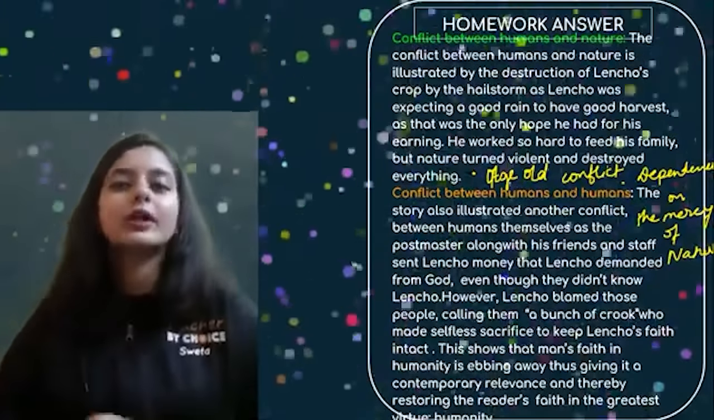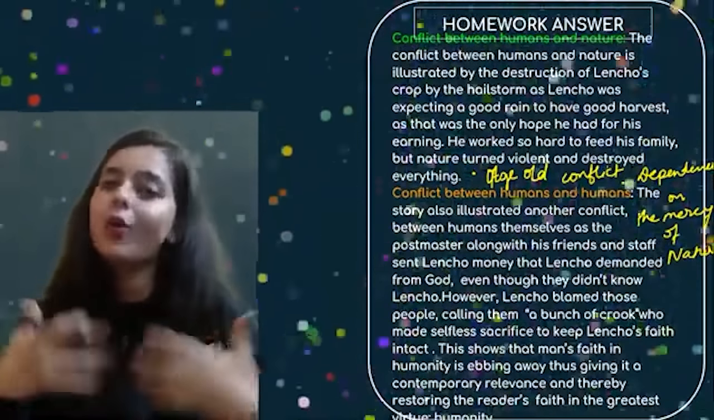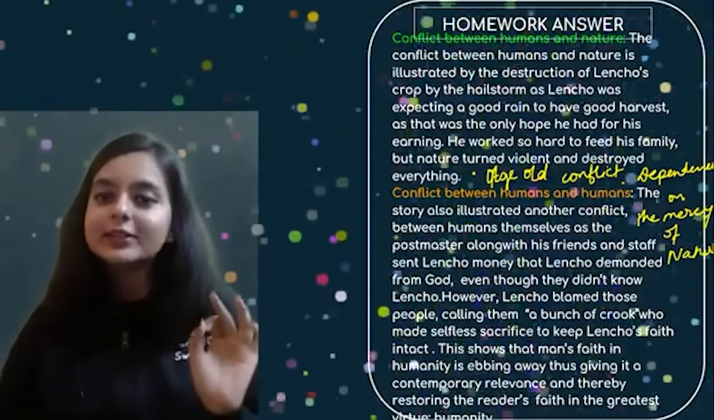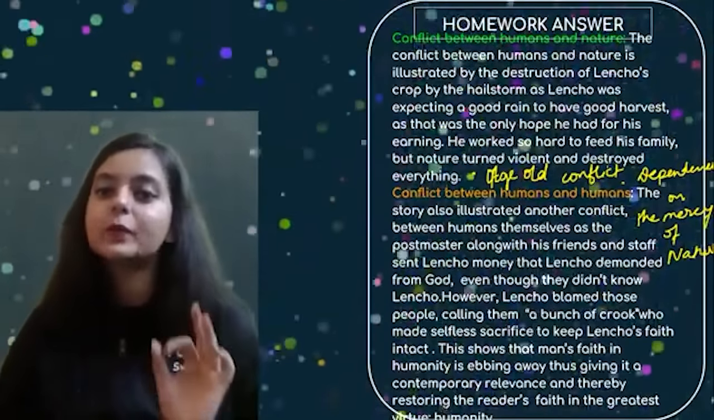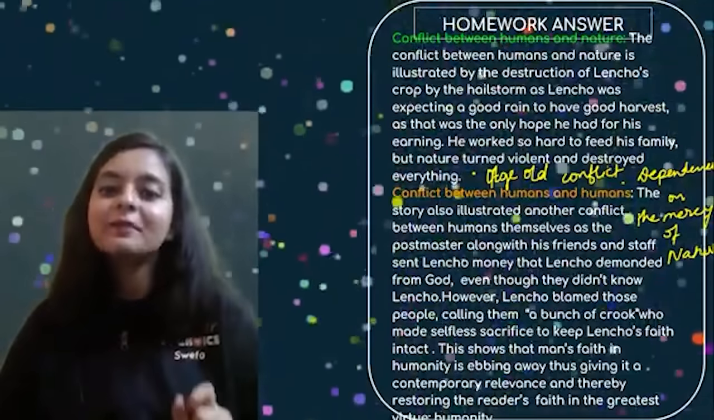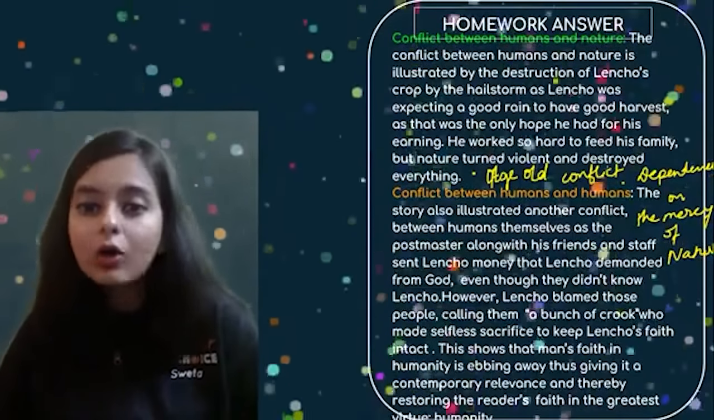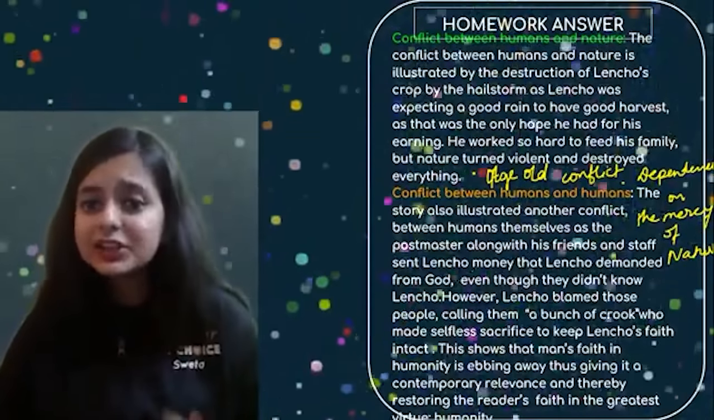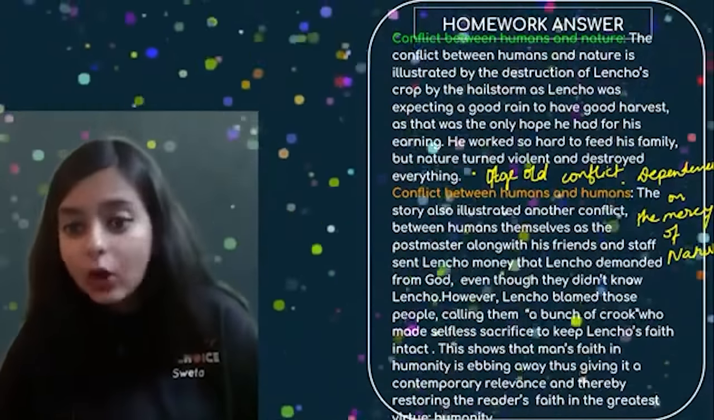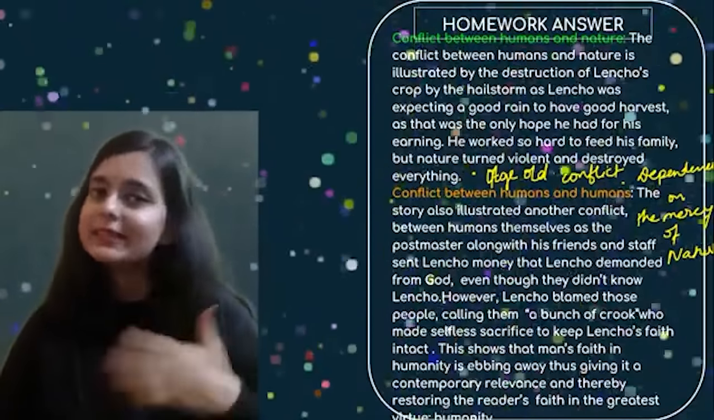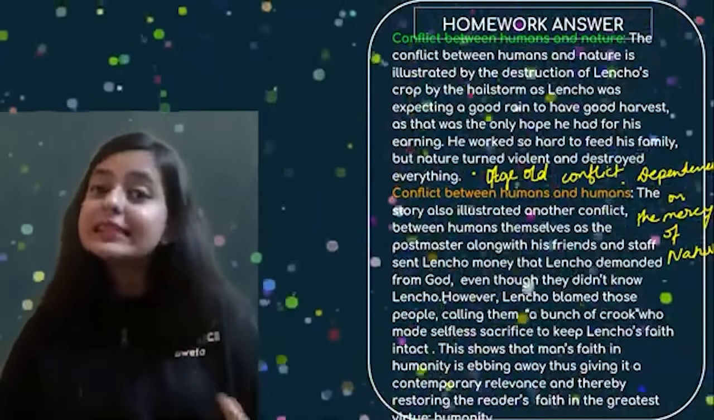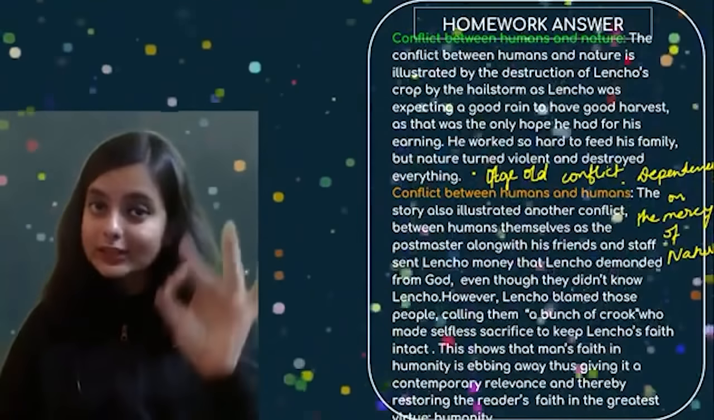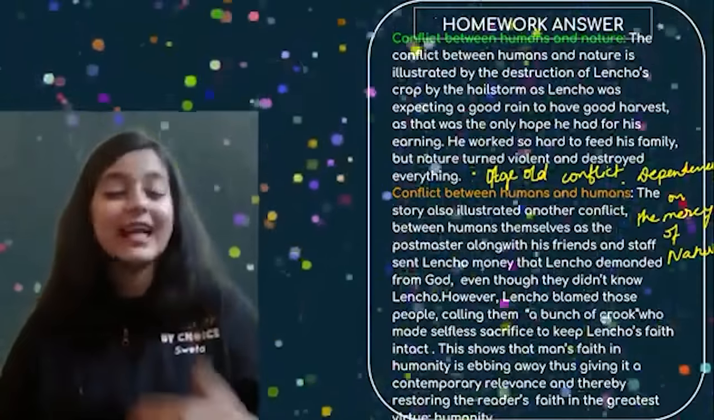Now, talking about the conflict between human and human, you already know which area you need to focus on, right? The story also illustrated another conflict between humans themselves, as the postmaster, along with his friends and staff, sent Lencho the money that Lencho demanded from God, even though they didn't know Lencho. That means Lencho was a complete stranger for them. Still, they helped Lencho. However, Lencho blamed those very people who actually helped him selflessly.